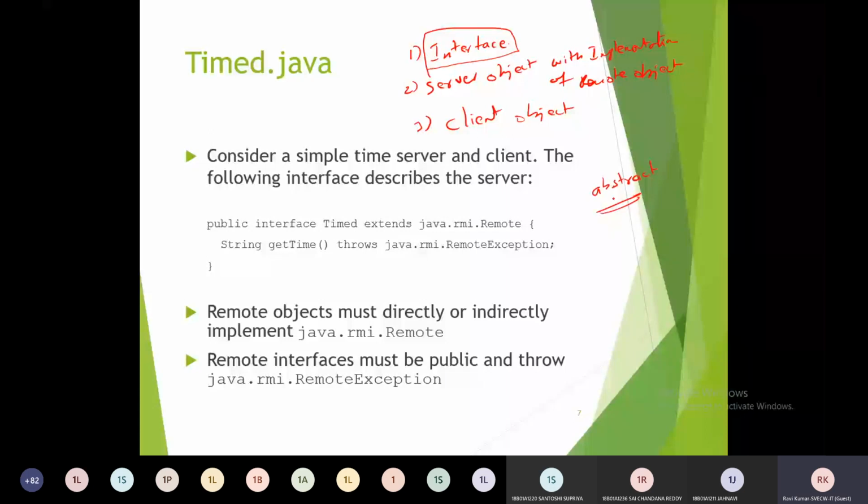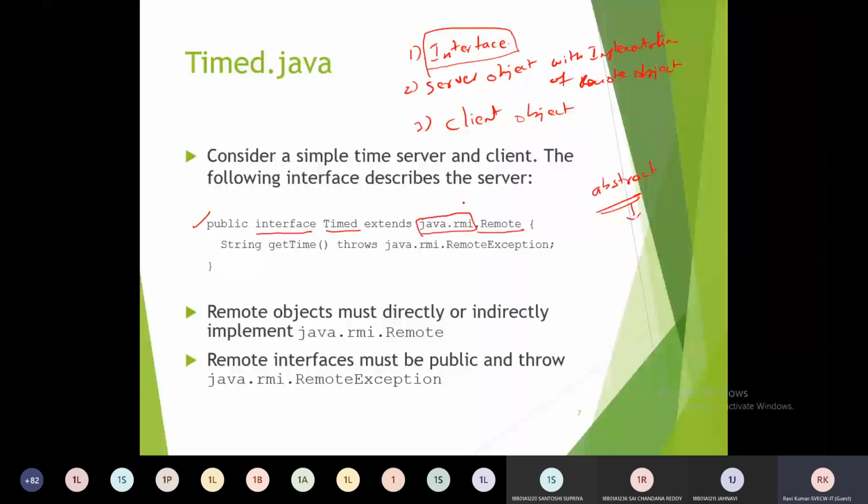As I have already implemented one interface file here, please see this interface file. So public interface, the keyword interface has to be used, and then the name of the interface. But this interface must extend from another interface that is called Remote. This Remote is available in the java.rmi package.